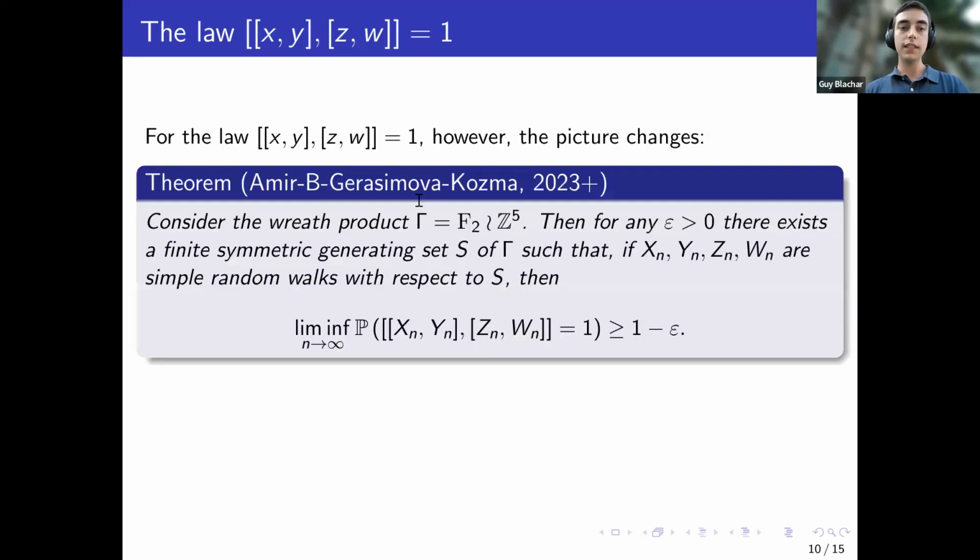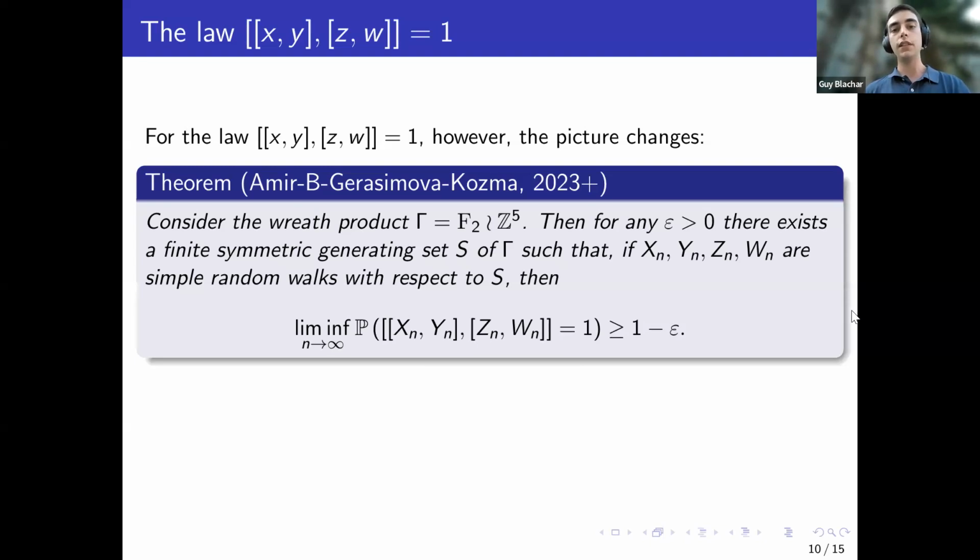In the following sense, take the wreath product of the 5-dimensional lattice with lamps. I'll recall wreath products in the next slide, but this is the base group, and then I put F2 valued lamps over the points of the lattice. And for any epsilon greater than 0, we have a finite symmetric generating set such that the probability that 4 random walks will satisfy this law, that their commutators will commute with each other, can be made arbitrarily close to 1. And this shows us 2 things.